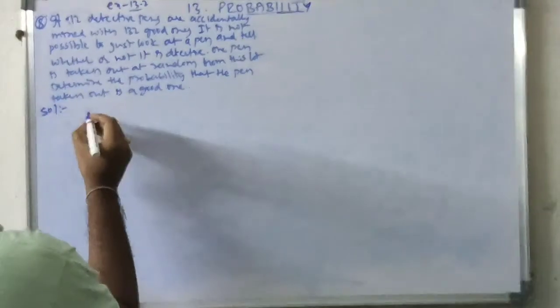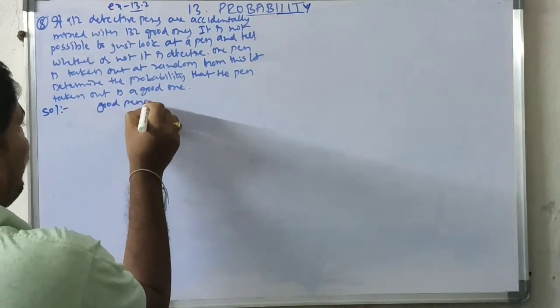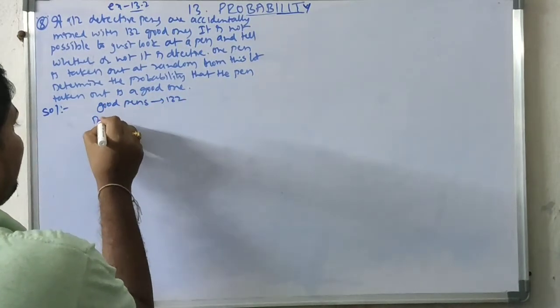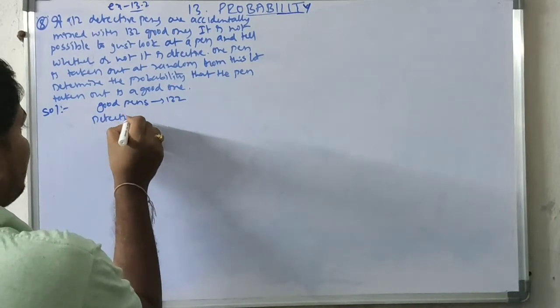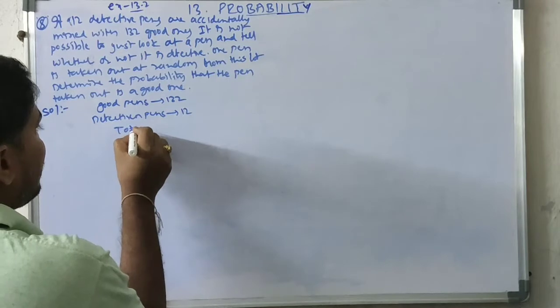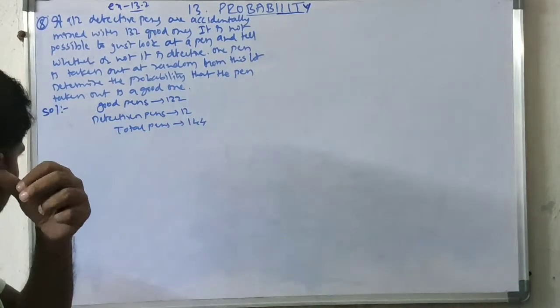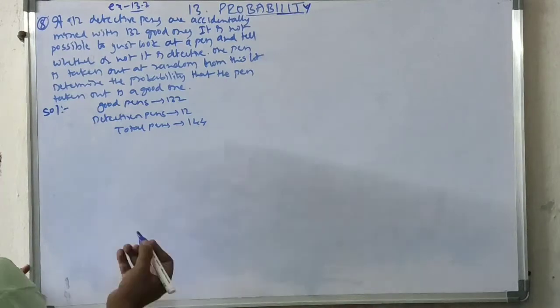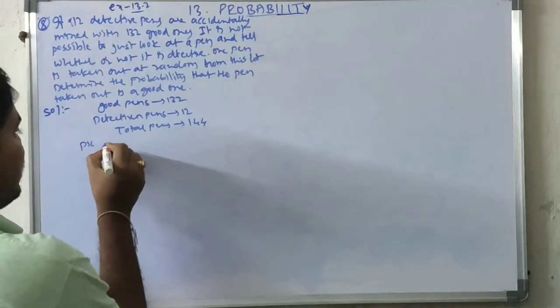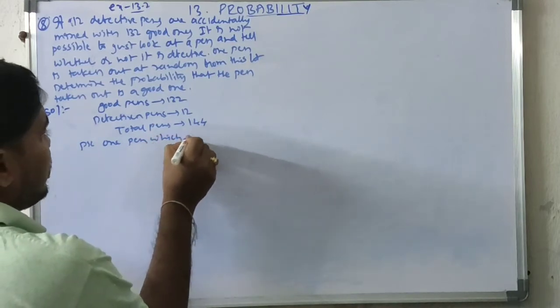Solution. Good pens equal to 132. Defective pens equal to 12. Total pens equal to 144. So these are the total pens. We need to pick one good pen. So pick one pen which is good.